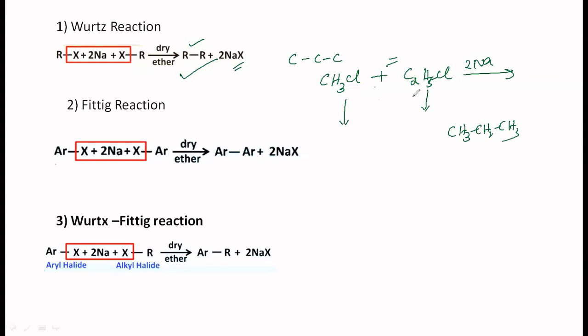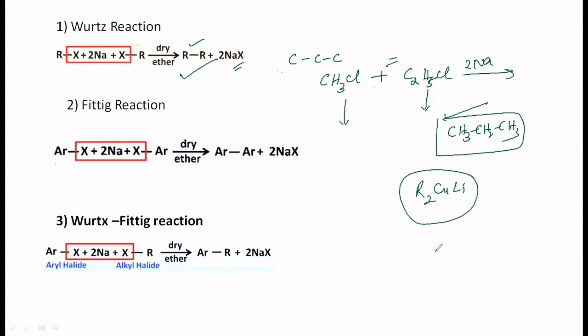So I think in the first session, when we did hydrocarbons, I had told the alternate method for the preparation of alkanes having an odd number of carbons. Anybody? Corey-House synthesis. You are supposed to use the compound R2CuLi, that is lithium dialkyl cuprate. That is the one which you should be using.